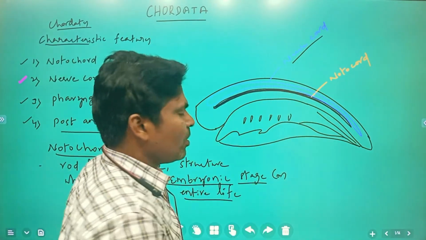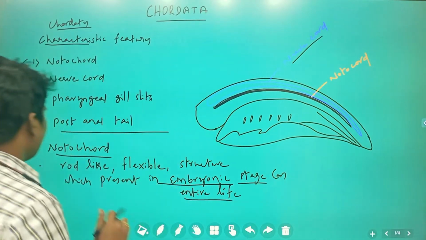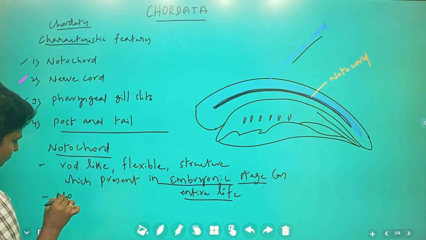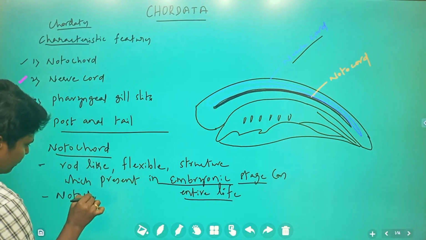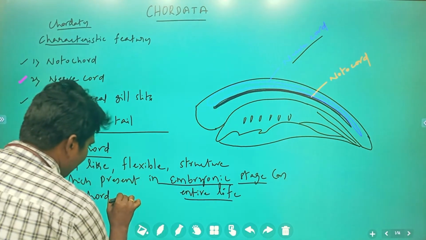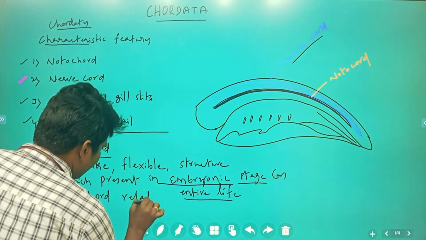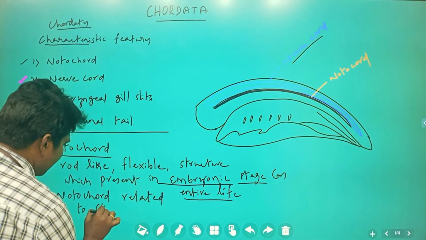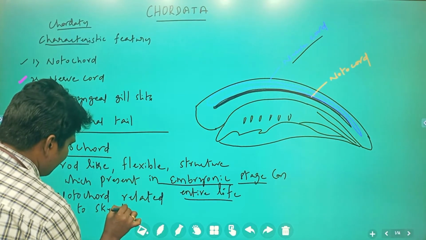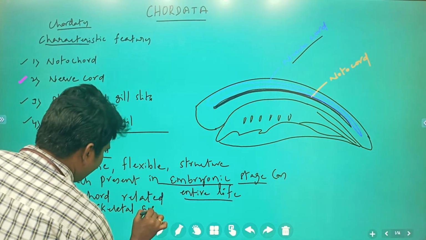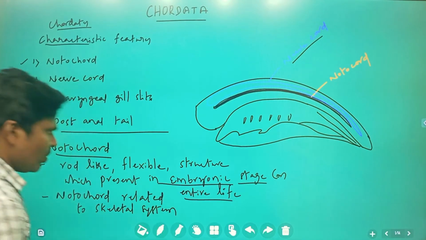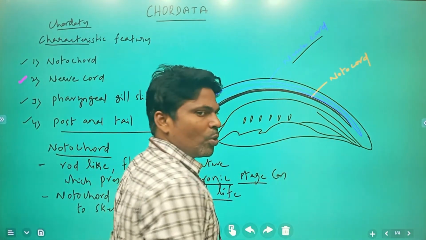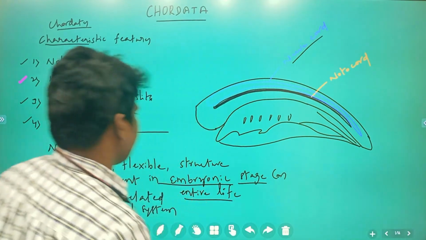This notochord is related to the skeletal system. Don't get confused with the nerve cord. The notochord is related to the skeletal system, and the nerve cord is related to the nervous system.